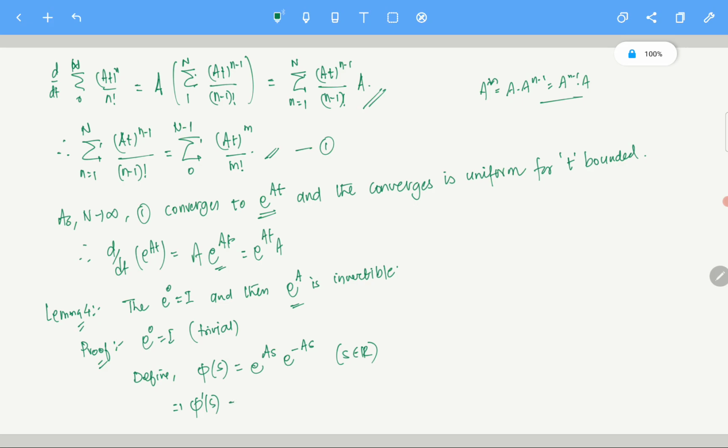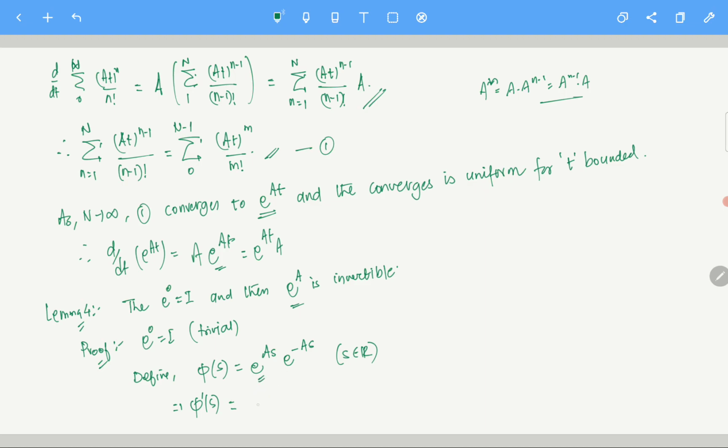Can you calculate what phi prime of s is? It is the derivative of this thing. So the Leibniz rule and all of this do work here. If I have to prove all of that, then it becomes very lengthy. But you do realize, because everything is more or less the same, the Leibniz rule also works here. So if I do that, then it is the derivative of this times this, right?